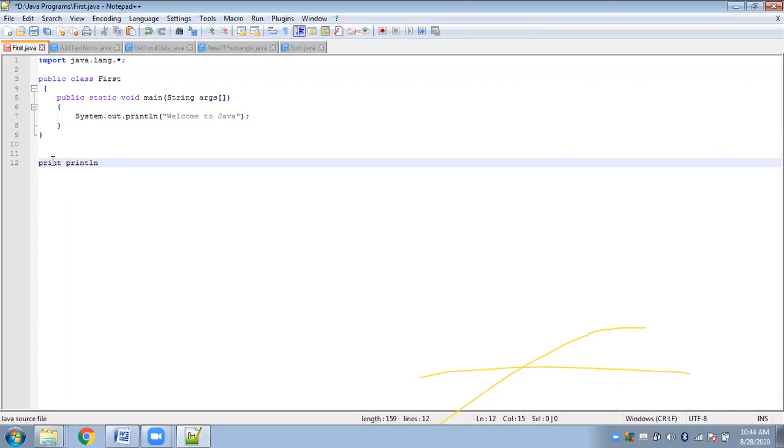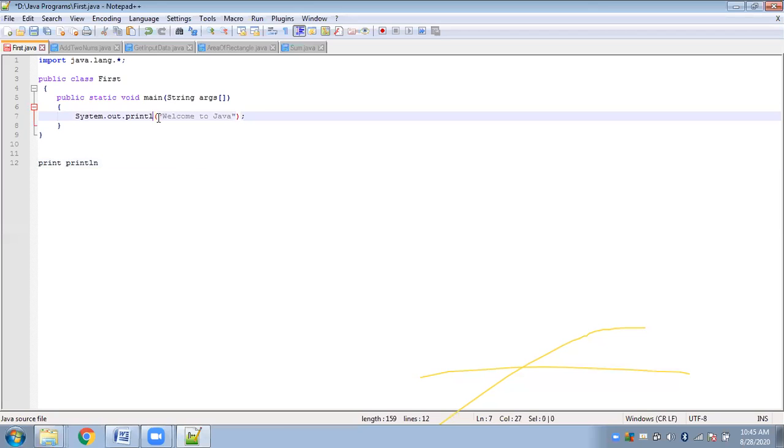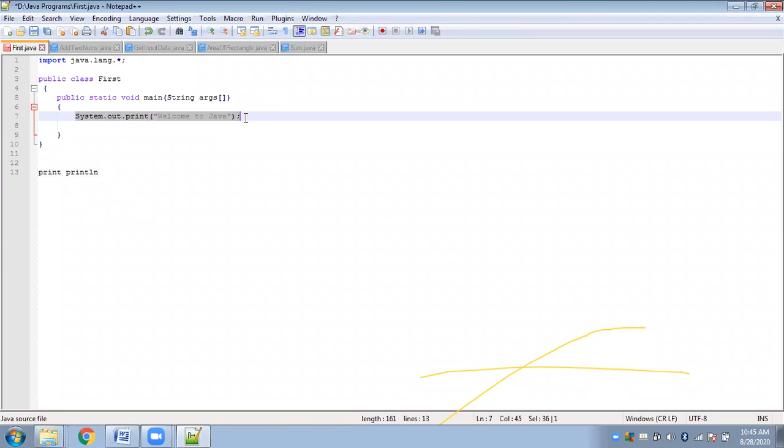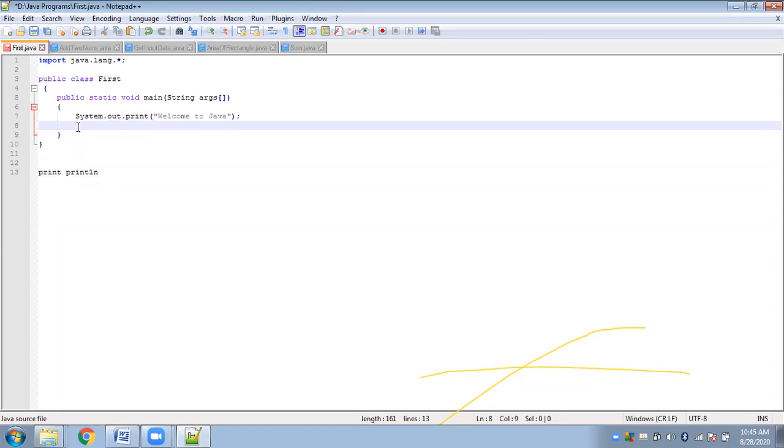However, they have different meanings. If I simply use print, it will be displayed as it has been written here. Now suppose I have another statement here, say hello.